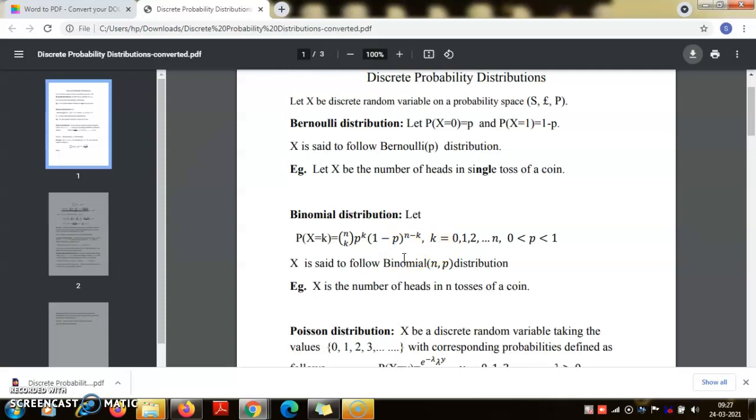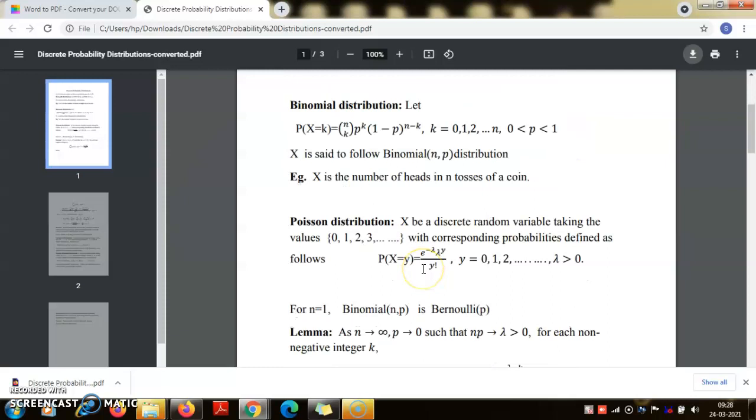So that's why we are saying that the binomial distribution takes the values 0, 1, 2, up to n with probability 1. It is incomplete unless the probabilities add up to 1. So Bernoulli and binomial distributions are simple random variables, because they take finitely many values, and if you add the probabilities, they add up to 1.